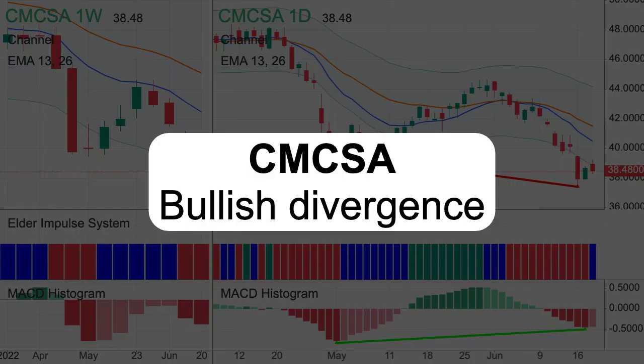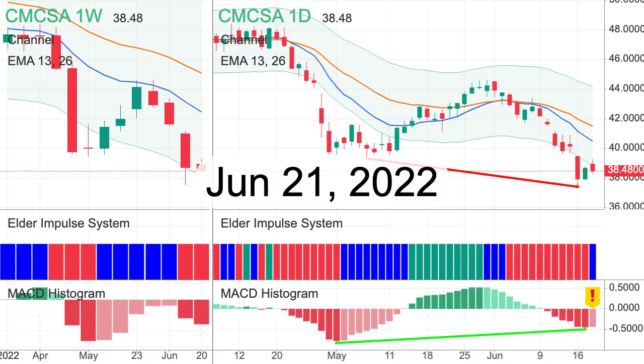Let's consider the stock of Comcast Corporation. On June 21, 2022, a bull divergence formed in a downtrend. This is a strong buy signal. There is a first light bar on the histogram. Are you ready to submit a buy order?